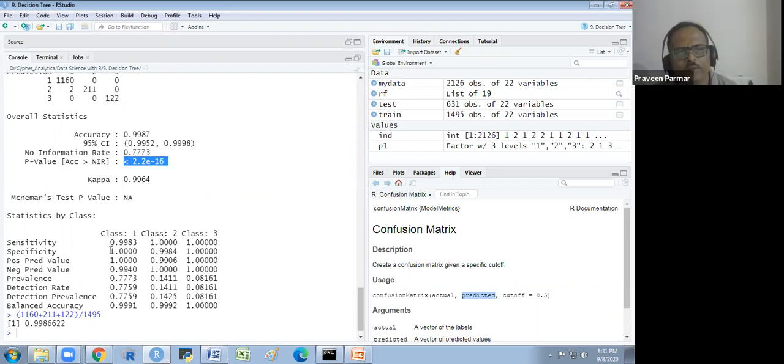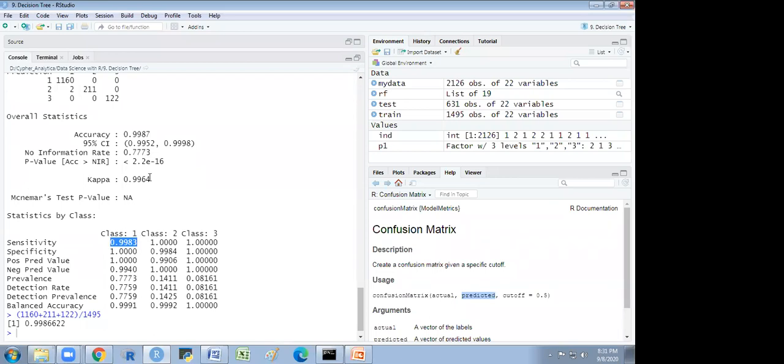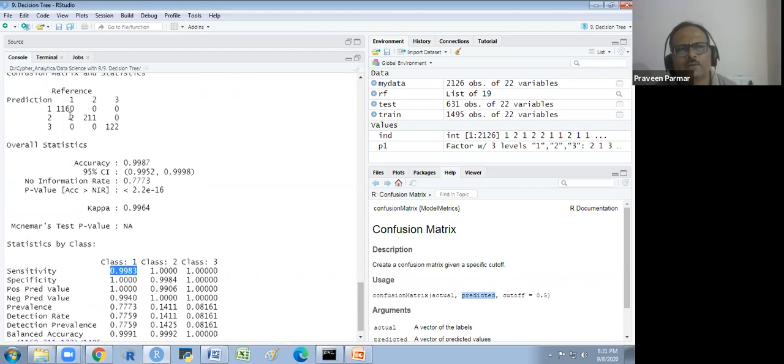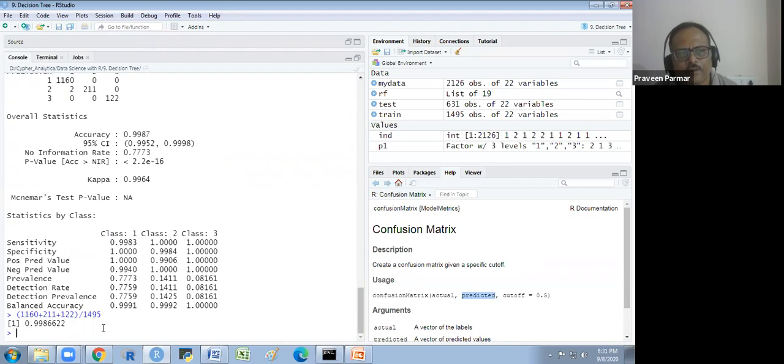And here I will show you the sensitivity for the first class. Sorry, sir. The sensitivity for the first class is, you see, 1160. It is the reference. We divide by the total here, 1160 divided by 1162. 1160 true positives, the ability to predict the positive, you see.